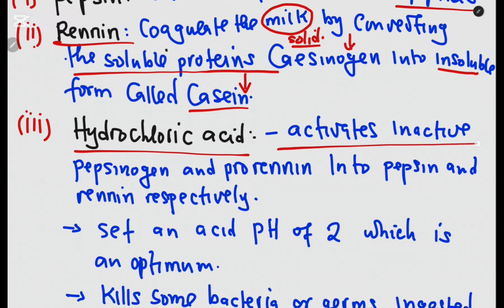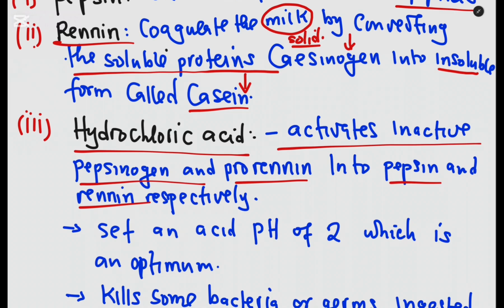One of the functions is to activate the inactive pepsinogen and prorenin into pepsin and renin. One thing I'll say is that renin and pepsin are secreted in their inactive form, which means that at the time they are secreted, they cannot act on the proteins. And we should know the reason why they are secreted in their inactive form. And that is just to prevent these proteins from digesting the origin, that is the wall of the stomach.